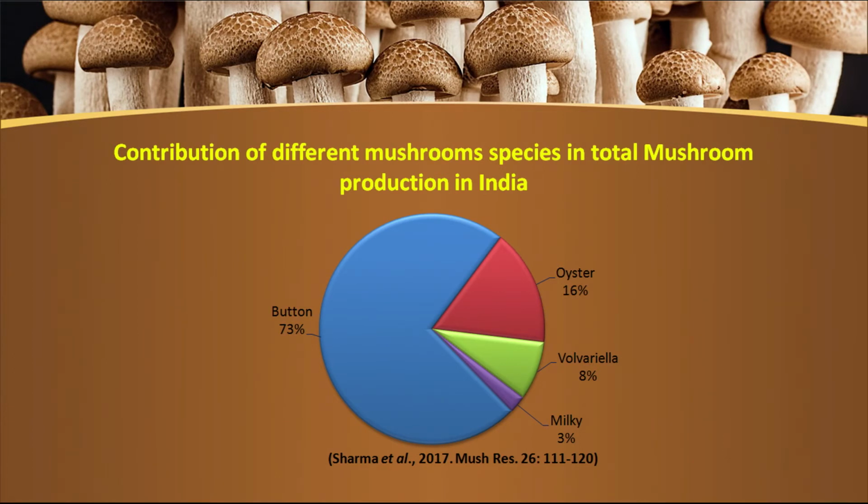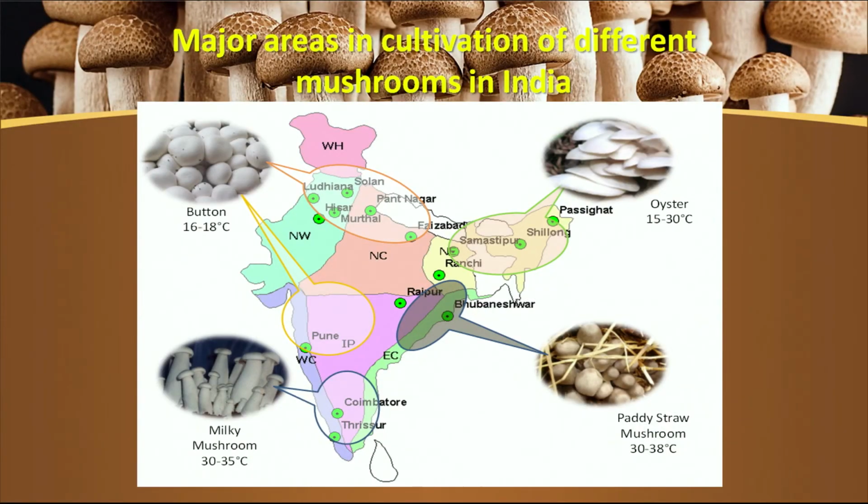Next is Volvariella, which is only 8%, and the last one is the milky mushroom. Now the major areas in the cultivation of different mushroom species in India. If we talk about the national status, the button mushroom grows at 16 to 18 degrees Celsius temperature and it occupies the northern part of India and the Pune belt also. The milky mushroom occupies the southern part of India.